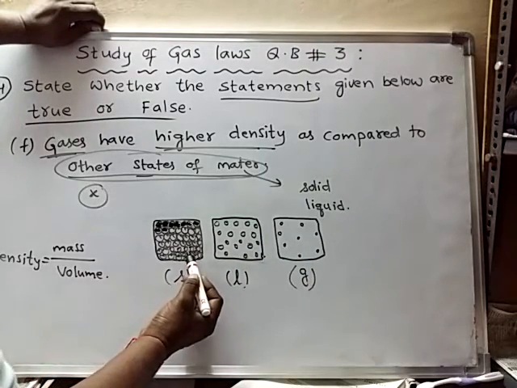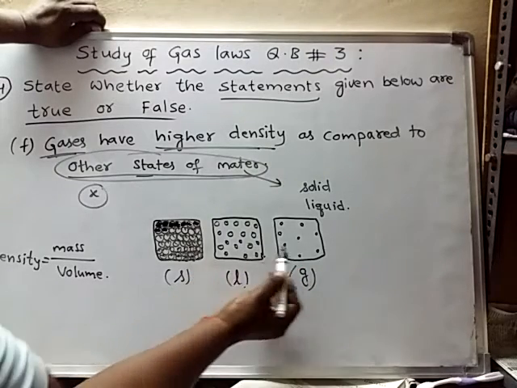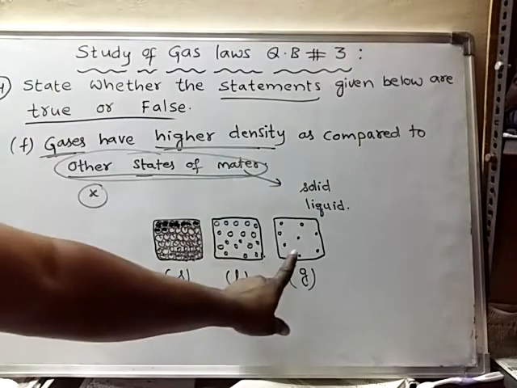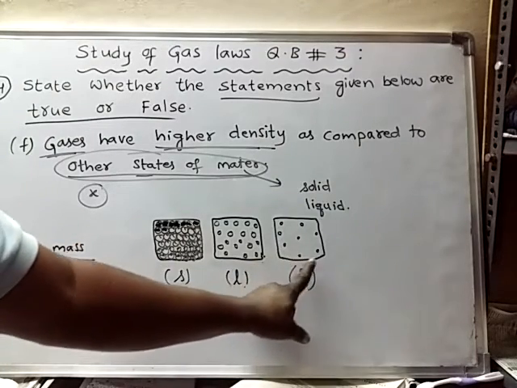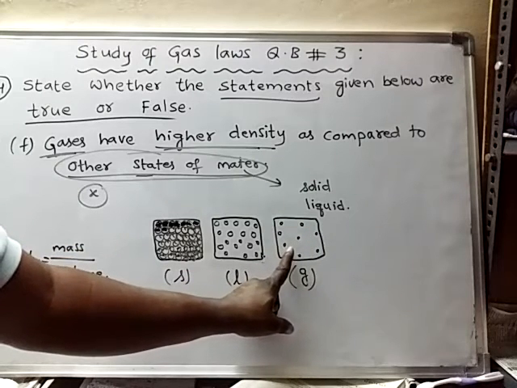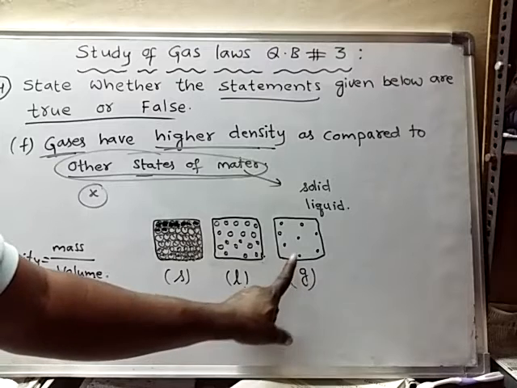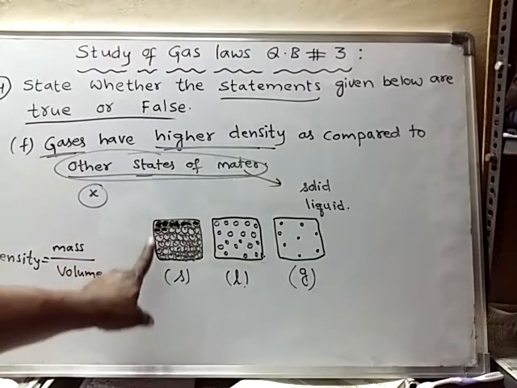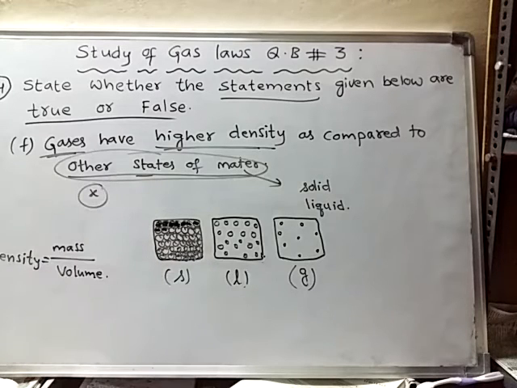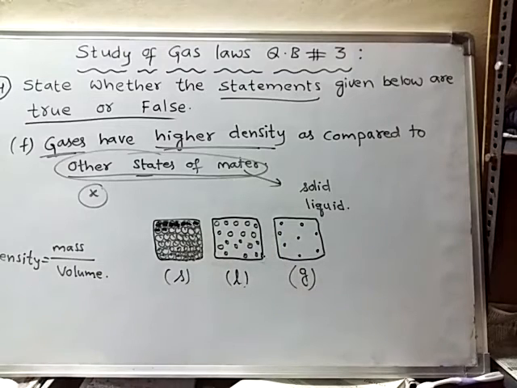So from solid to liquid to gas, as volume is same, what is happening to the mass? Mass is decreasing, because the number of gas molecules occupied in the same volume will be less when compared to the number of solid molecules in the same volume. So here mass is more and here mass is less.